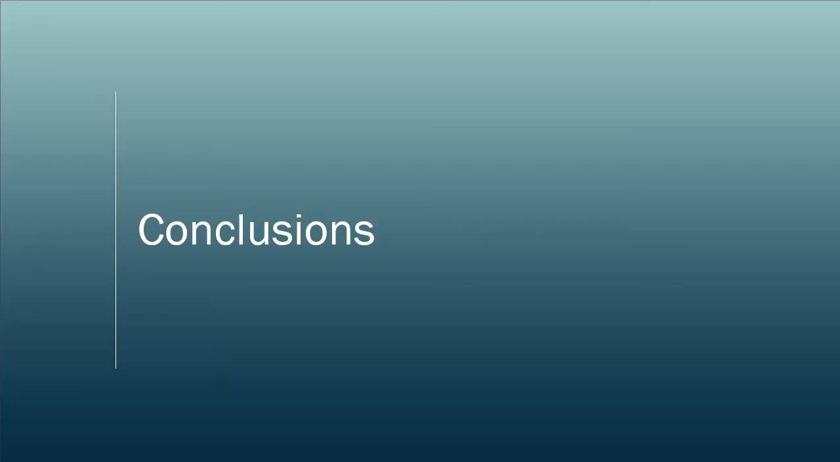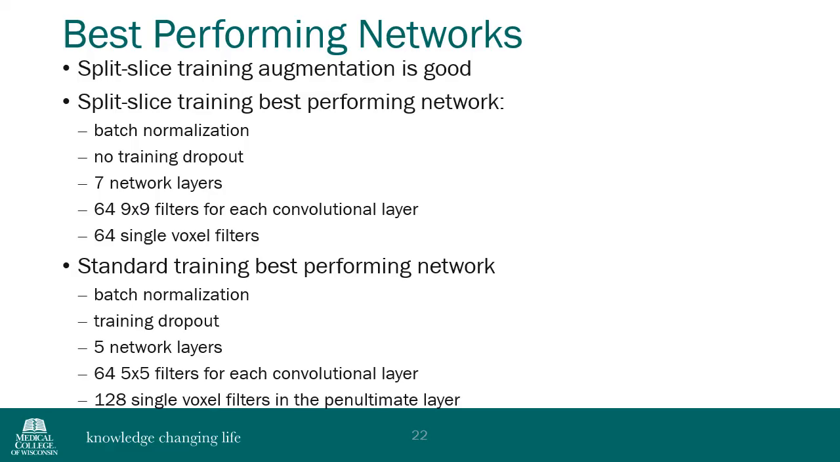So there are a couple major take-home points from this work. Split-slice training augmentation is good. In nearly all cases, it yields improved performance compared to standard training, with the only major exception being tied to networks trained with dropout. This work suggests that overfitting is a key concern with RAKI, and that this issue can be addressed with techniques to reduce the probability of overfitting, including the inclusion of dropout layers in standard training, or the augmentation of training data, which is achieved with the split-slice formalism.